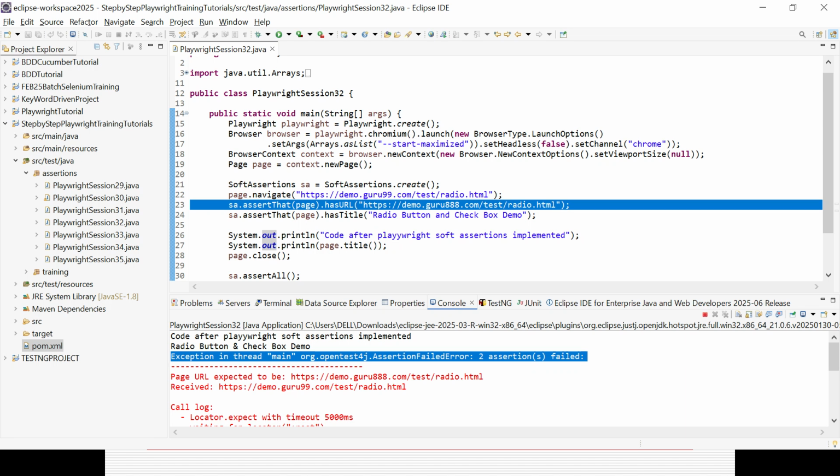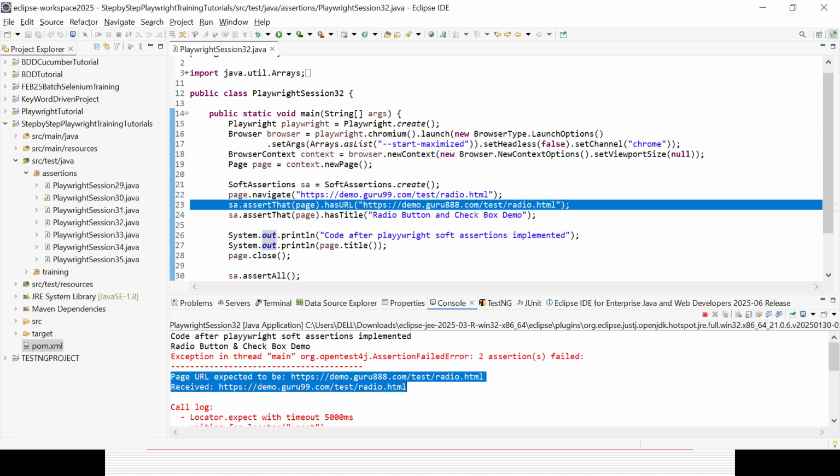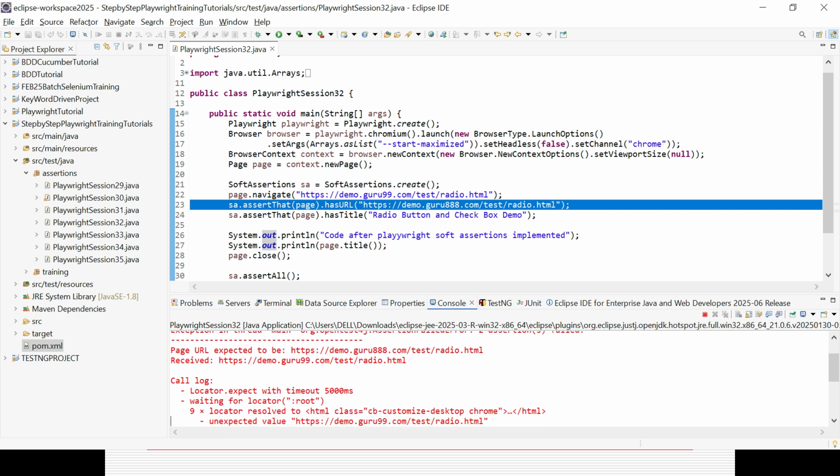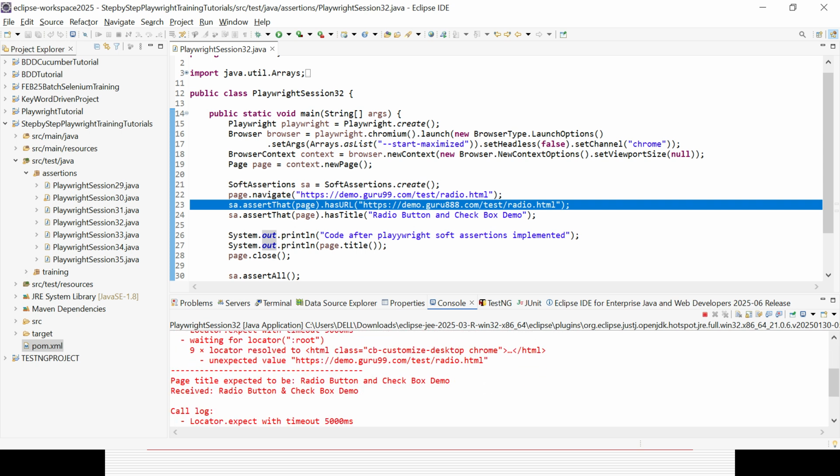What is the first failure? First failure, page URL expected Guru 888, but it is coming as Guru 99. So it is a failure, and it is waiting for 5 seconds. Timeout is 5 seconds. Okay, that is the way you can get to know what is the exact failure.